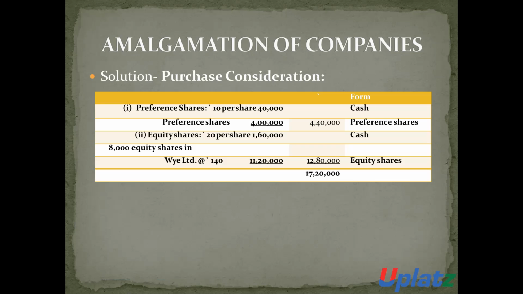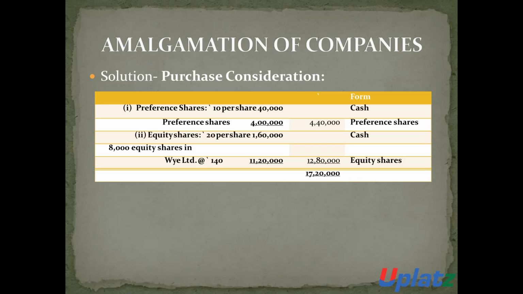So the total purchase consideration for the equity shareholders is 12,80,000. So the total amount of purchase consideration is 17,20,000.